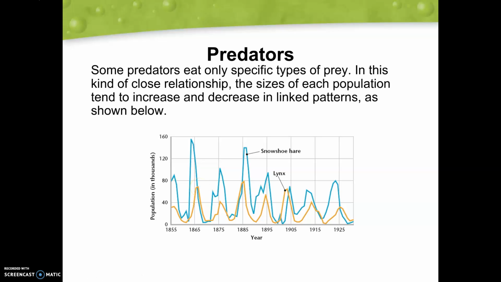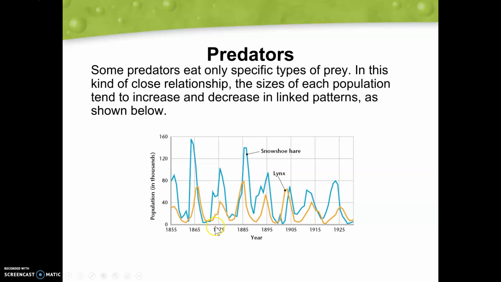And that's really going to be due to the fact that since their prey is more accessible, more available for them, they're going to increase their population as well because they're going to have the food source that they need to survive. But if we also take a look, as soon as that lynx population increases pretty significantly, we see a rapid decrease in the number of snowshoe hare here.